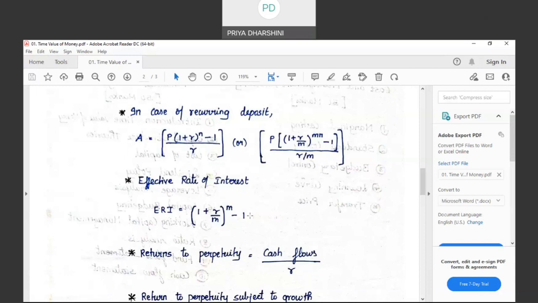So at the end of June, I will have to pay interest. Again, at the end of December, I will have to pay interest. How much will I pay interest? 10% is the interest rate per annum, which means until June, the interest rate will be only 5%, which means on 1 lakh, if I apply 5%, I will get 5,000 as return. That 5,000 I will pay the investor by the end of June.